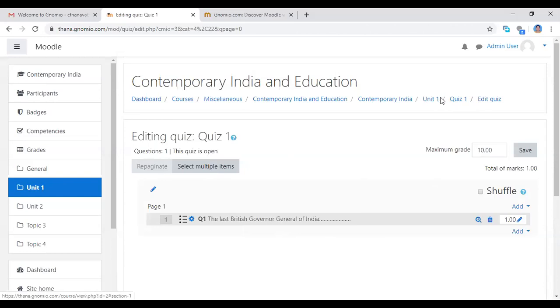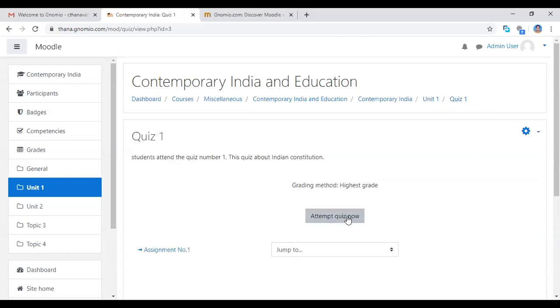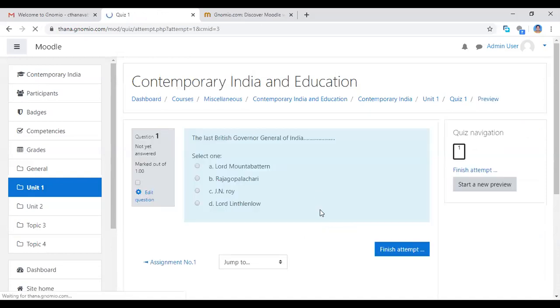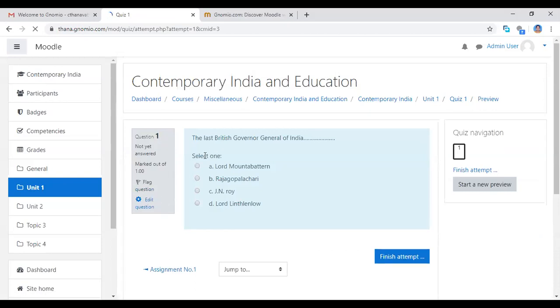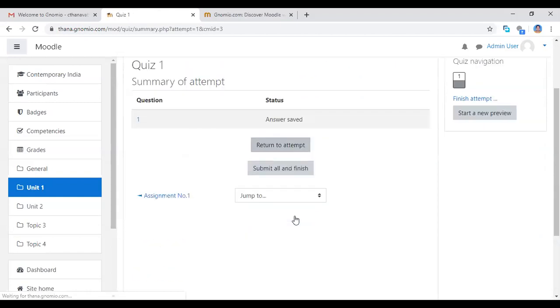Now I'm going to the quiz button, to quiz number 1. Attempt quiz now. For you, attempt quiz now is here. You click here. See question number 1: Lord British Governor General of India. Select one. Now I'm clicking this button, which means finished attempt. Submit all and finish here.